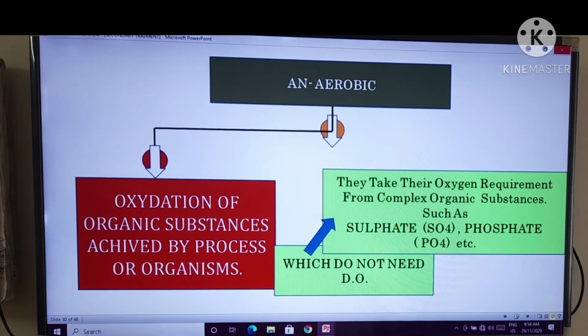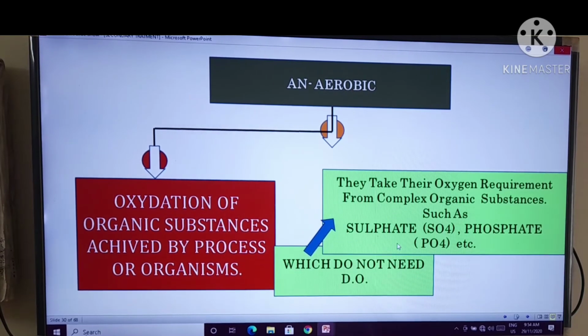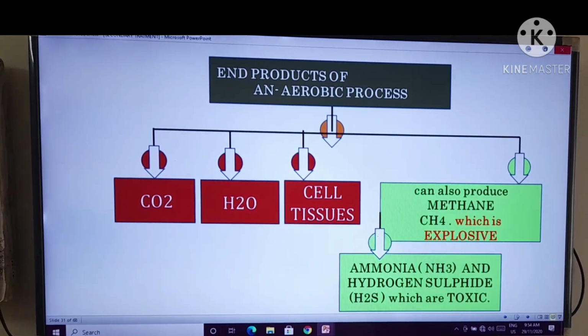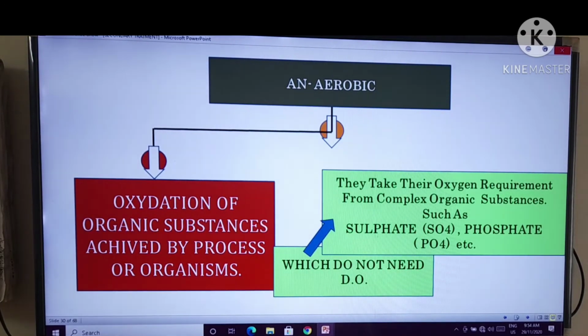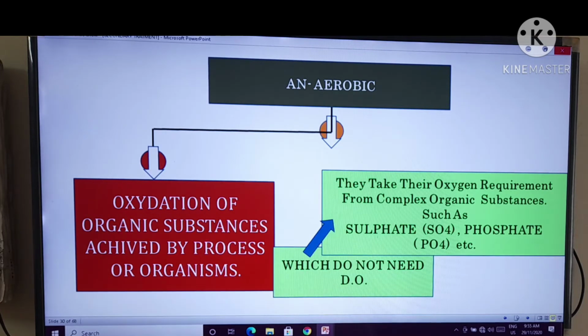See, anaerobic. The oxidation of organic substances is achieved by organisms, right? And they take their oxygen requirement from complex organic substances such as sulfates, SO4, phosphate, PO4, etc. That means in the anaerobic process, SO4 and PO4 are very likely to be available.